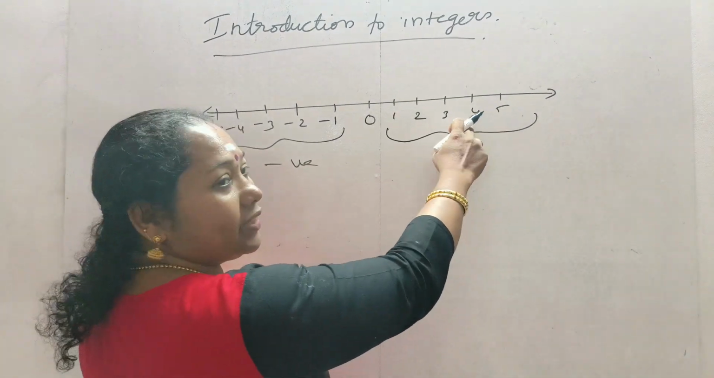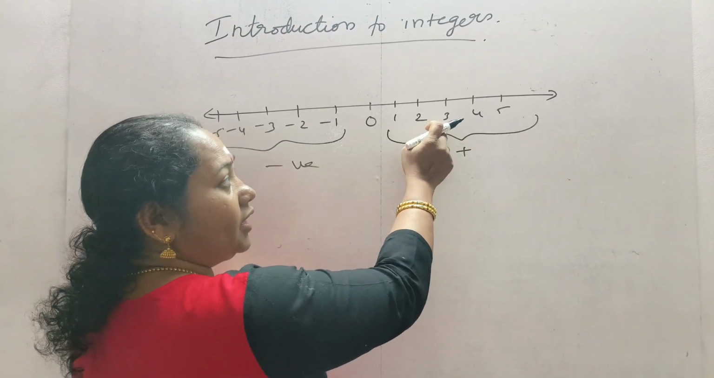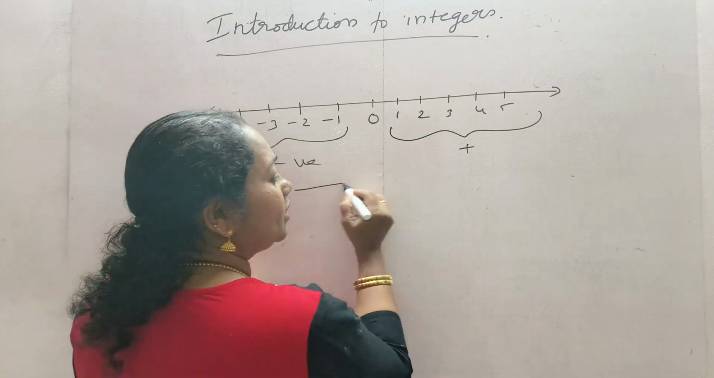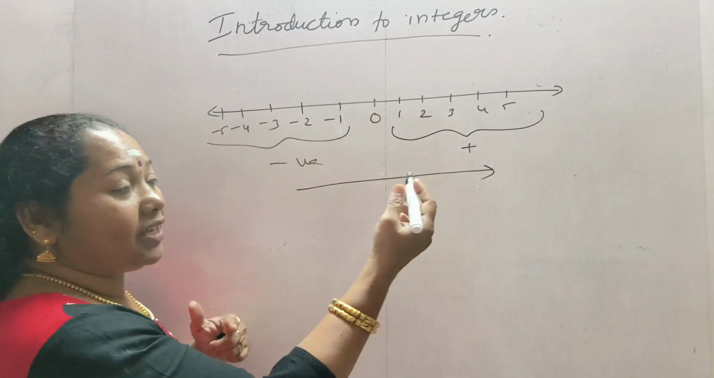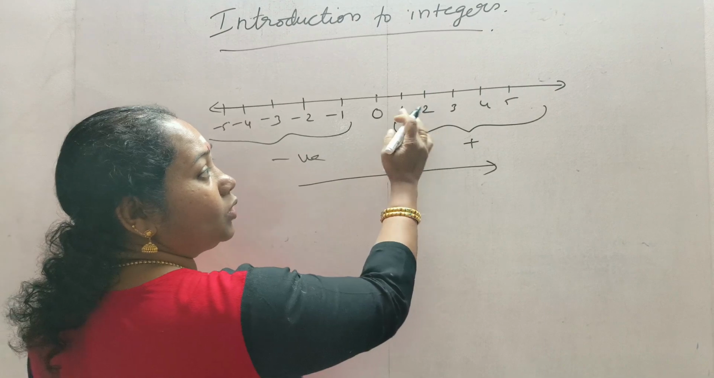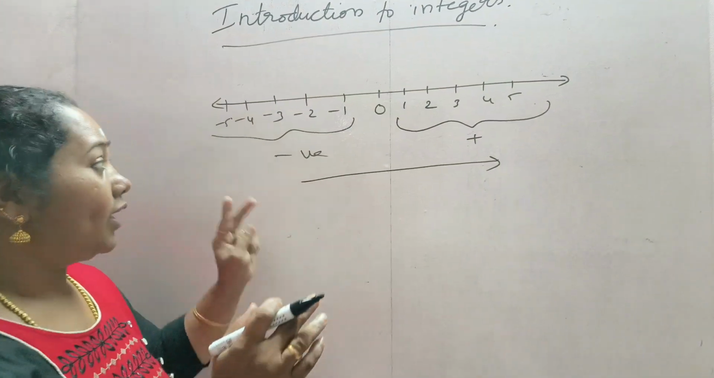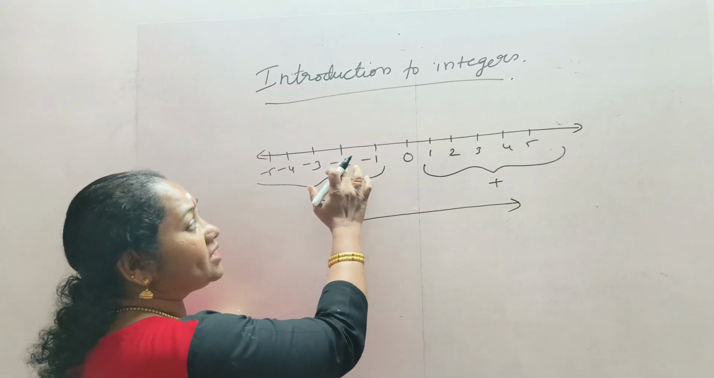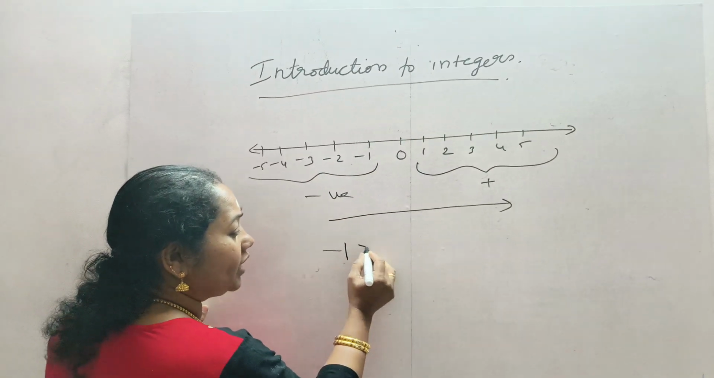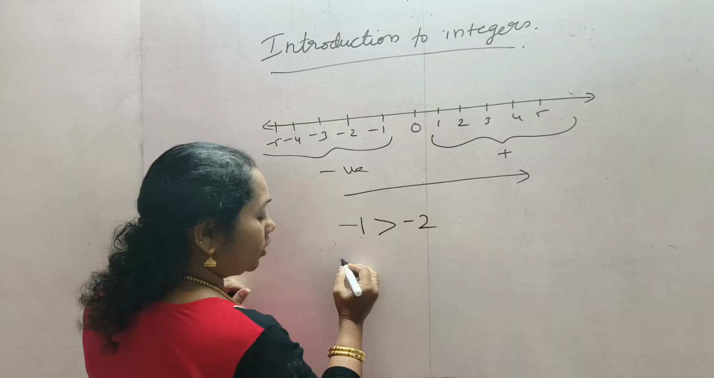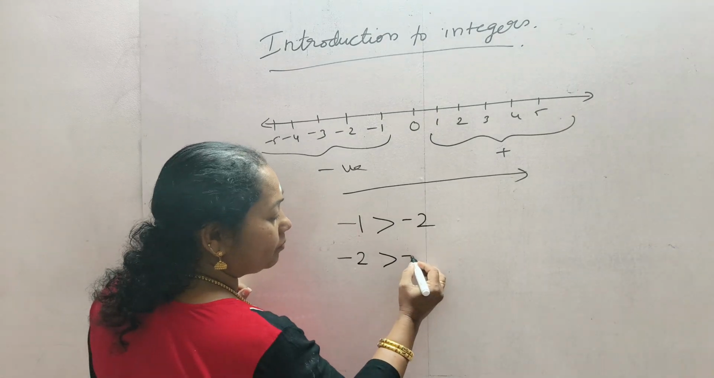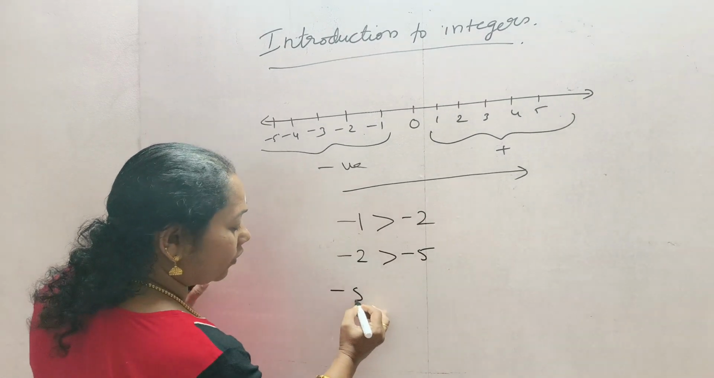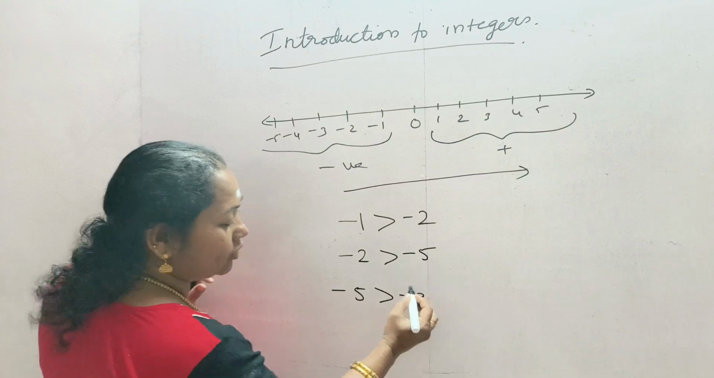And we know that 5 is greater than 4, 4 is greater than 3, 3 is greater than 2. That means in this way it will be increasing: 0, 1, 2. Same way negative numbers also. That is, -1 is greater than -2. -2 is greater than -5. -5 is greater than -8.